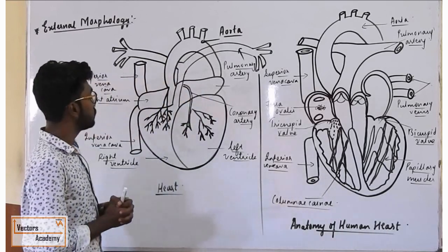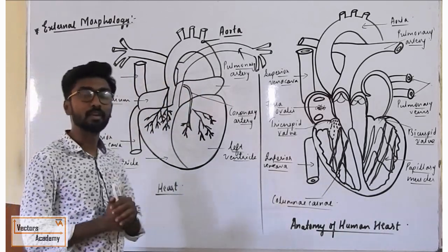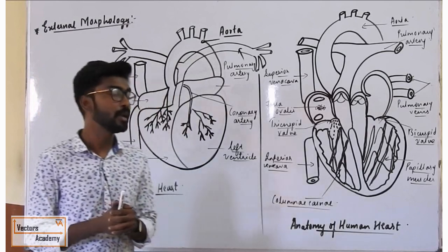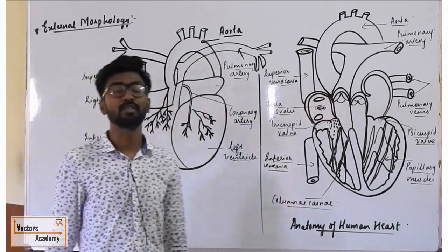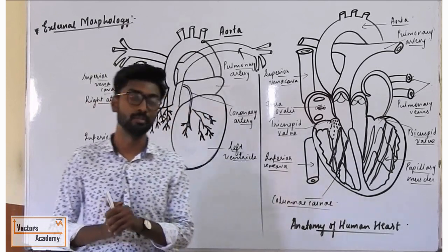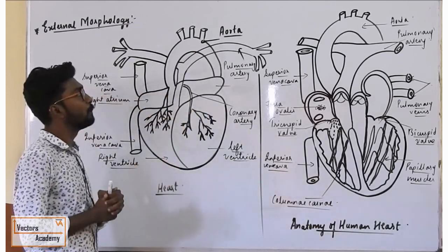For the very first time, this circulatory system was given by the scientist William Harvey. He was the first scientist who studied the circulatory system, and that's why he is generally called the father of the circulatory system. Now, let's talk about the blood.